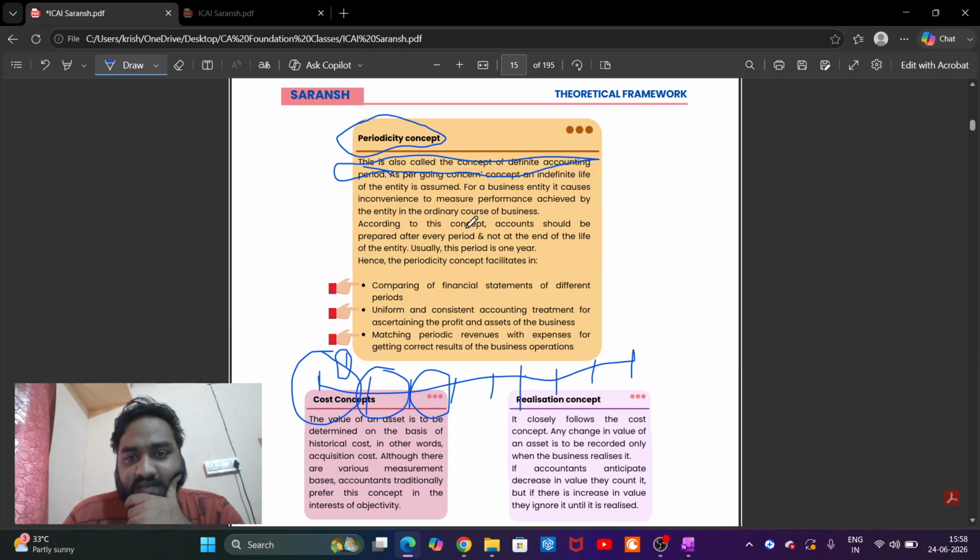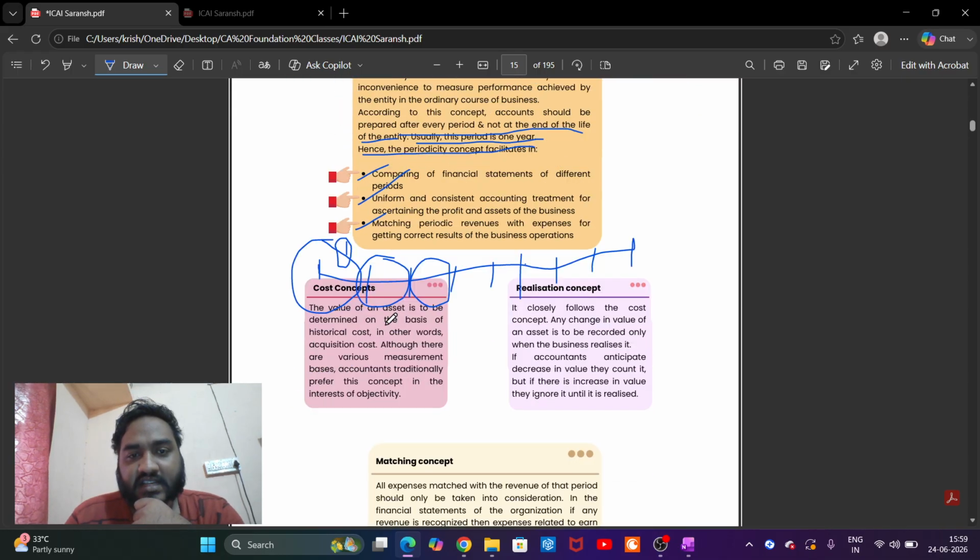According to this concept, accounts should be prepared after every period and not at the end of life of the entity. Usually, this period is of 1 year. Hence, the periodicity concept facilitates comparing financial statements of different periods, with uniform and consistent accounting treatment for ascertaining profits and assets of the business. Matching periodic revenues with expenses.